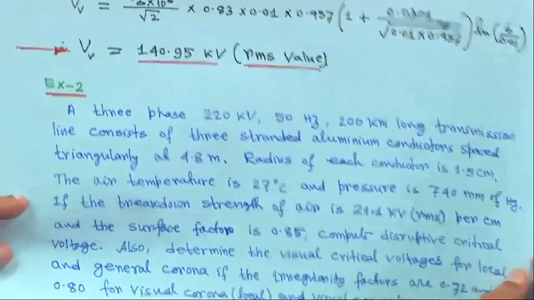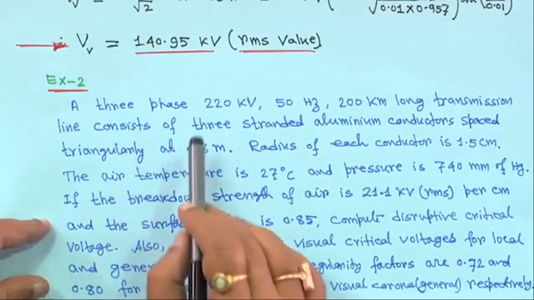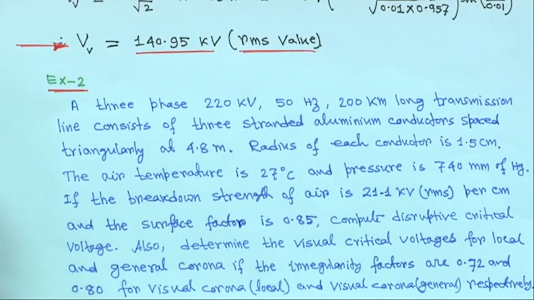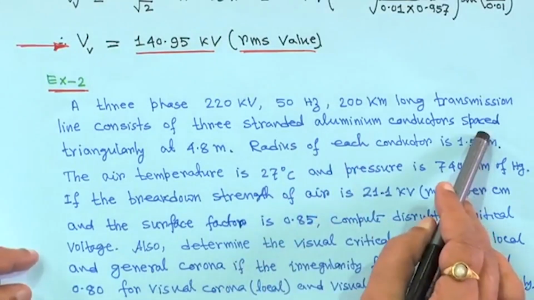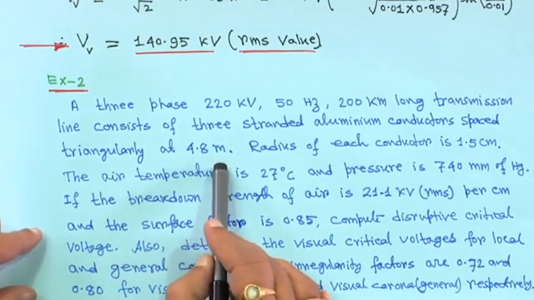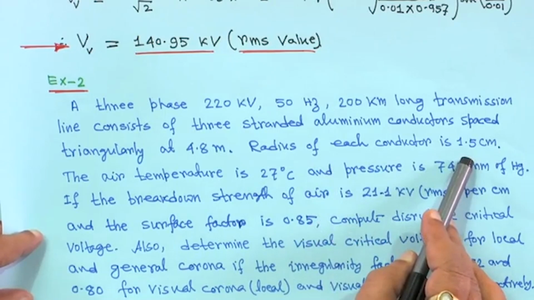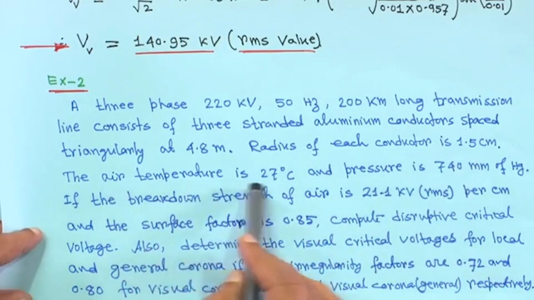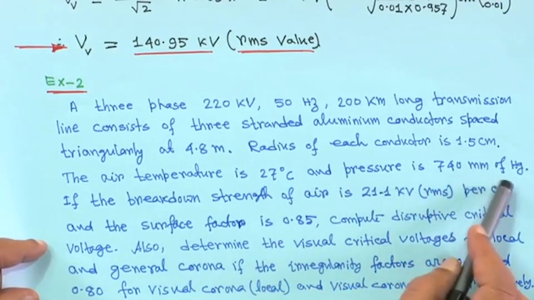Next is example 2. A 3 phase 220 kV 50 hertz 200 kilometer long transmission line consists of 3 stranded aluminum conductors spaced triangularly at 4.8 meter. The radius of each conductor is 1.5 centimeter. The air temperature is 27 degrees Celsius and the pressure is 740 millimeter of mercury.